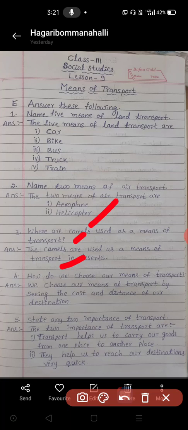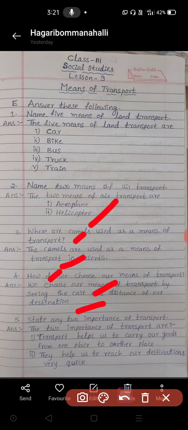Last one, fourth one, how do we choose our means of transport? It means how people are going to choose or select the means of transport. They will consider some things. We choose our means of transport by seeing the cost and distance of our destination. First we will see the rate, the charge.